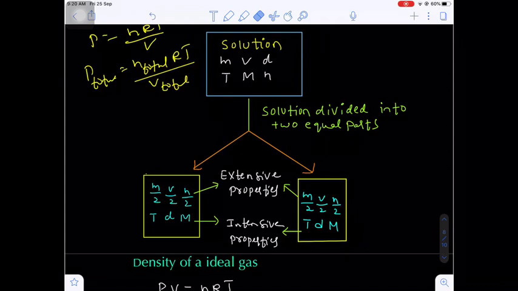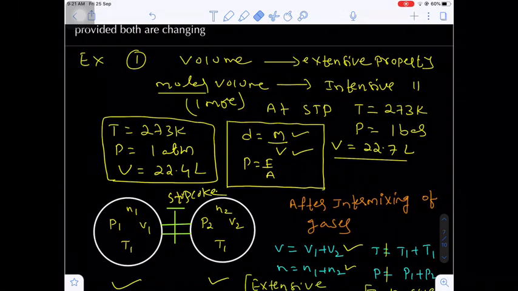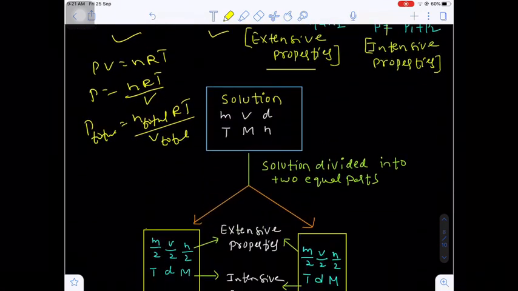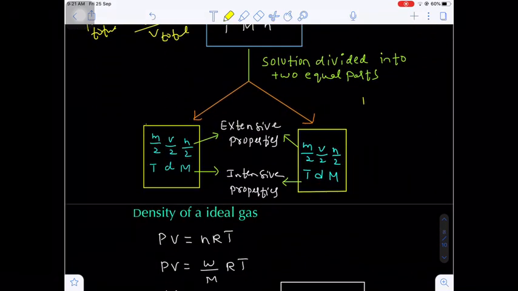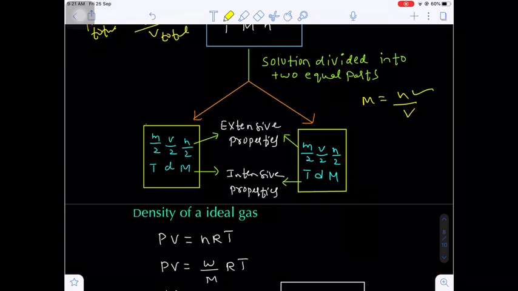Now what properties do not change? Temperature, yes. Density, yes. Molarity. Molarity is also an intensive property. Just to explain, the ratio between two extensive properties is an intensive property. Do you know molarity? It is nothing but number of moles upon volume of solution in liters. Number of moles is extensive and volume is also extensive. So the molarity now becomes what? Intensive. Are you getting my point?